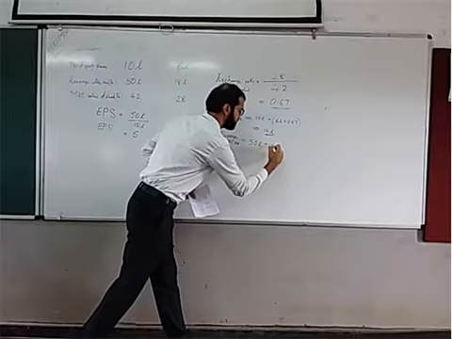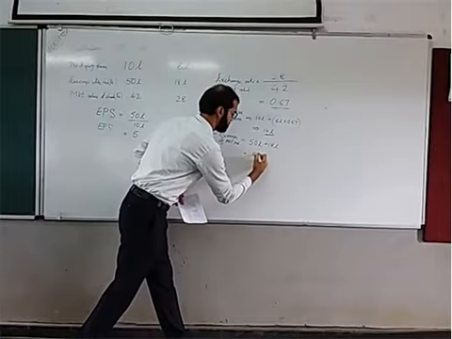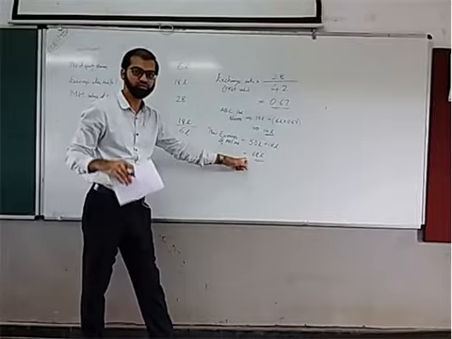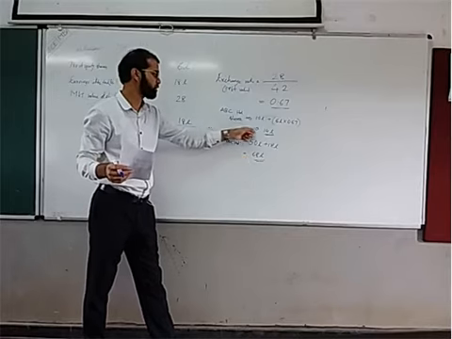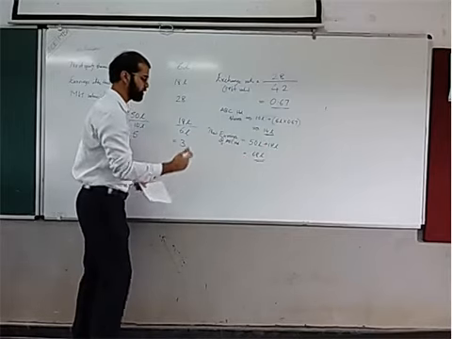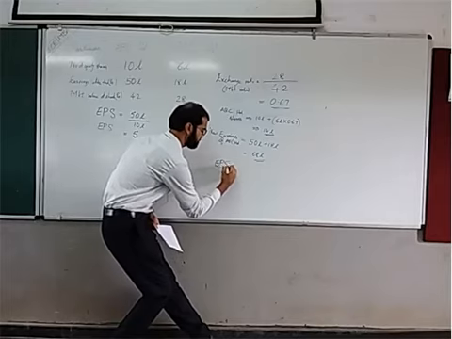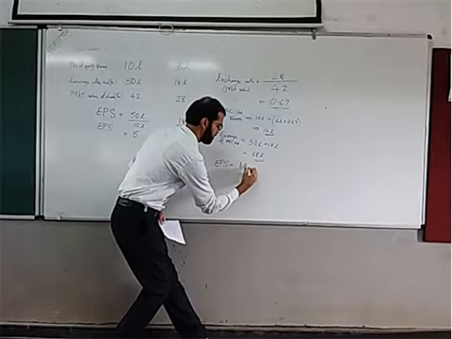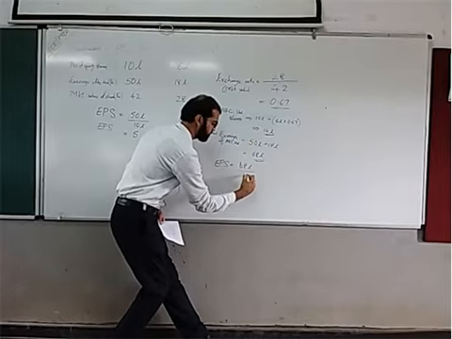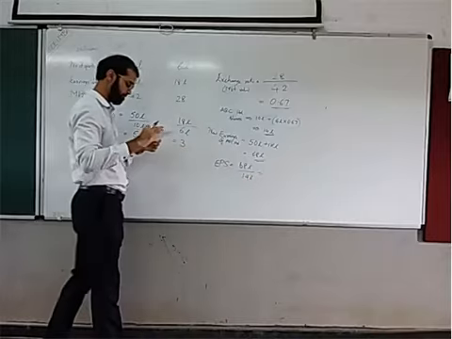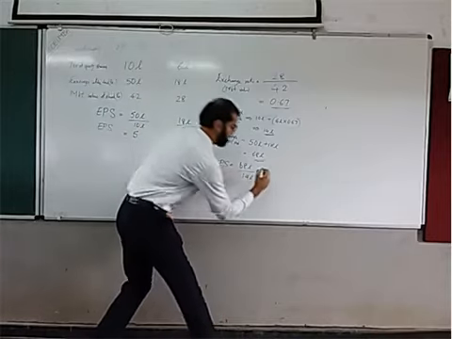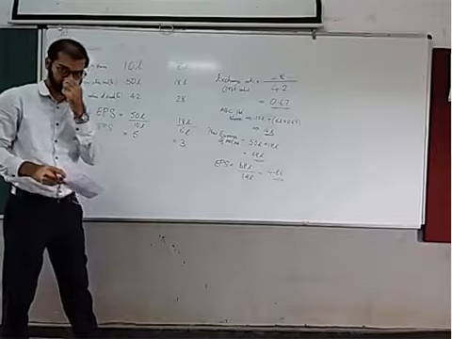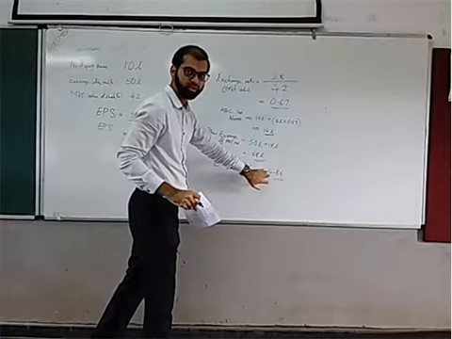50 lakhs plus 18 lakhs, 68 lakhs. This is the new earnings of the newly formed ABC Limited, and we have the total number of shares of the newly formed ABC Limited. Now we can easily find out the EPS. EPS is what? Earnings divided by the total number of shares. So the new EPS will be 4.86. Now you see this is the new EPS, 4.86.